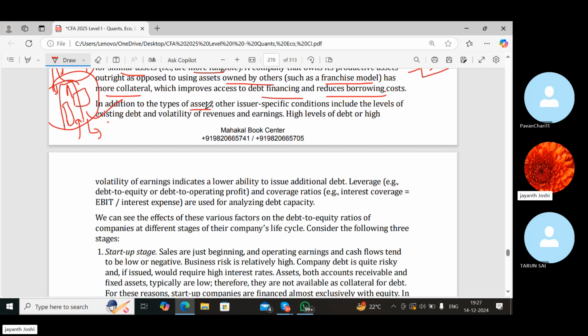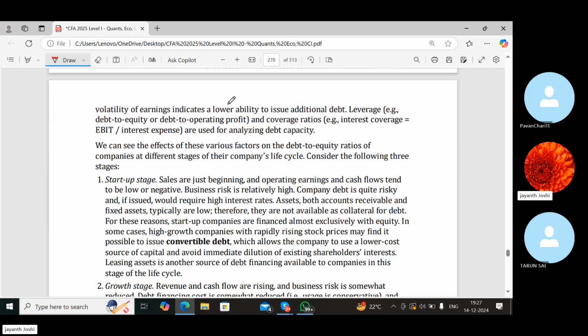In addition to types of assets, other issuer specific conditions, what the issuer has to fulfill to get the debt finance more easily, include the levels of existing debt, how much debt they have already, and the volatility of earnings and revenues. High levels of debt or high volatility of earnings indicate lower ability to issue additional debt. So if your earnings are more volatile, that means less revenue, because you have more expenses now in the form of interest. So it will be tough for you to get additional debt.